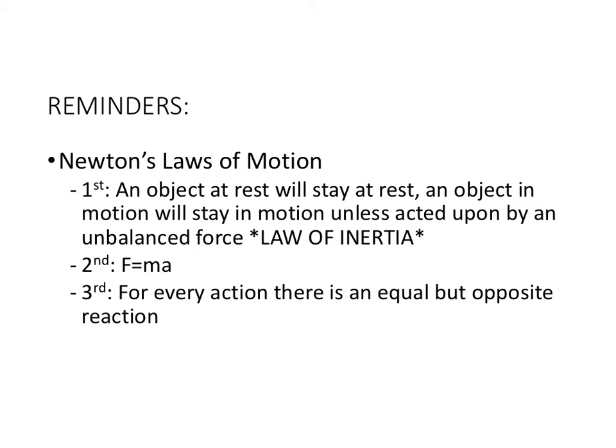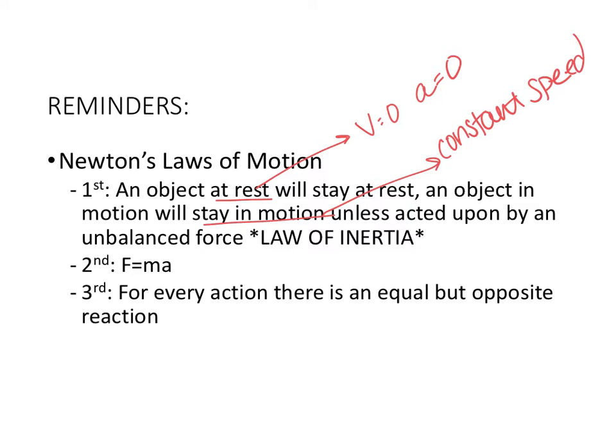So if you think back to what we were talking about yesterday, if the object is at rest, we know that the velocity is equal to 0 and the acceleration is equal to 0. If it's in motion, it's going to stay in motion. So that means it's going to be going at a constant speed, which means, again, my acceleration equals 0.